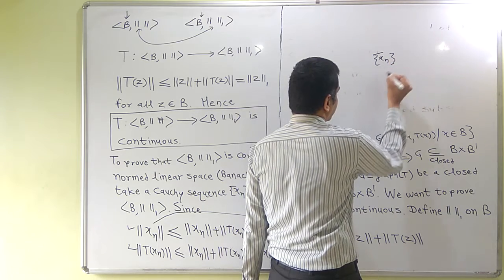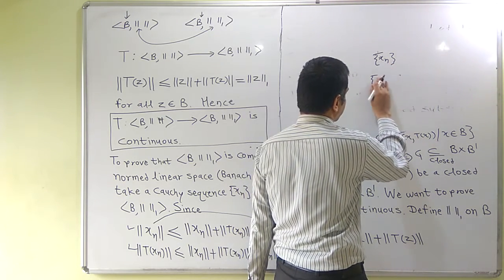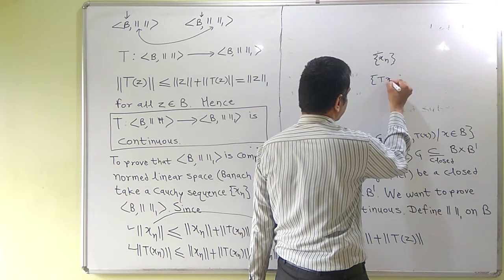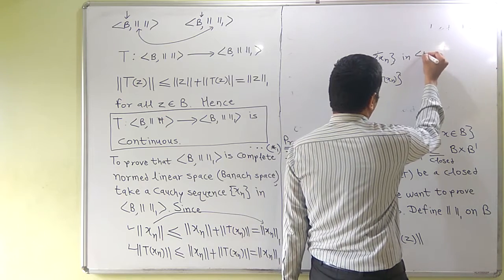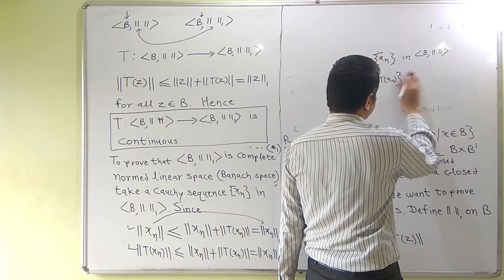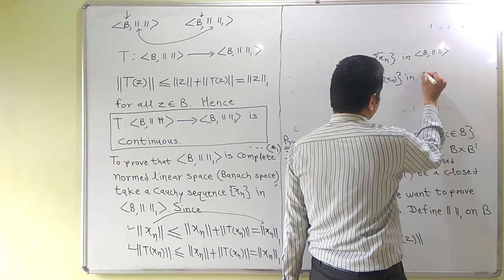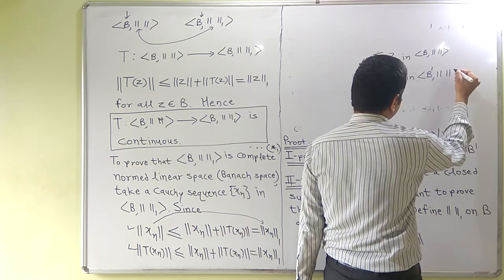So let me clearly have the picture of xn and Txn. xn is a sequence in B with norm, Txn is a sequence in B dash with norm.